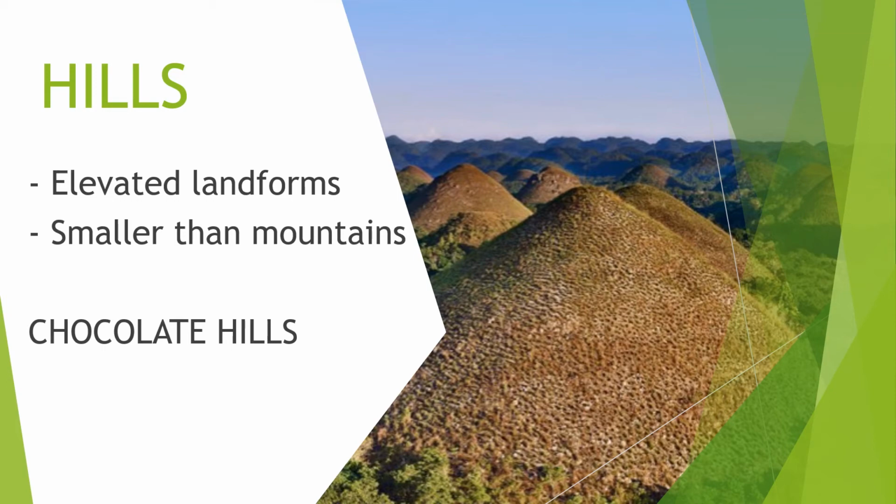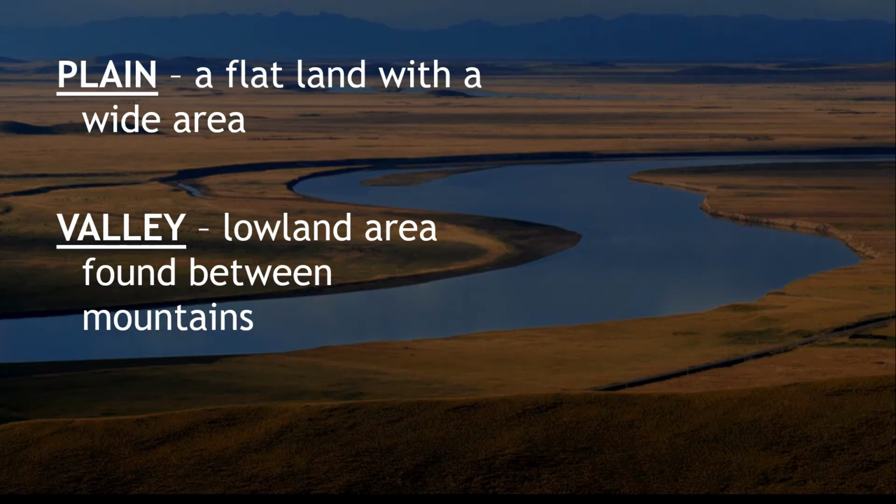Okay, Bohol, Philippines. Next landform is the plain. A plain is a flat land with a wide area. That's just it. That's a plain. And as you can see in that background picture, class, that is a plain. An example of a plain, class, is the Malig Plains, which can be found in the Philippines.